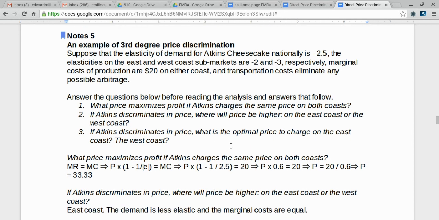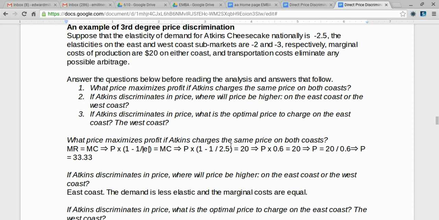Well, the answer is the East Coast. Price will be higher on the East Coast because demand is less elastic on the East Coast and the marginal costs are equal on both coasts. When firms engage in third-degree price discrimination, price will always be highest in the submarket that is less elastic whenever marginal costs are equal. And now the third question.